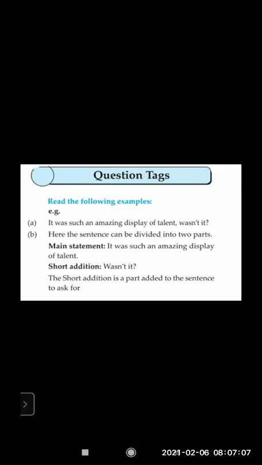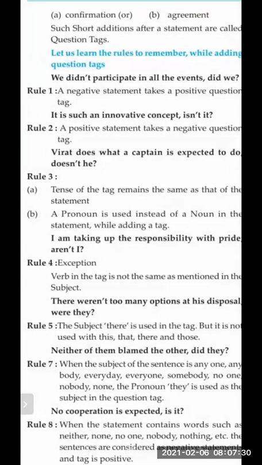Let us see further how they have explained it. You will know the points, what all things we have to keep in mind before adding the question tag. Main statement: it was an amazing display of talent. Short addition: wasn't it. The short addition is a part added to a sentence to ask for confirmation or agreement.